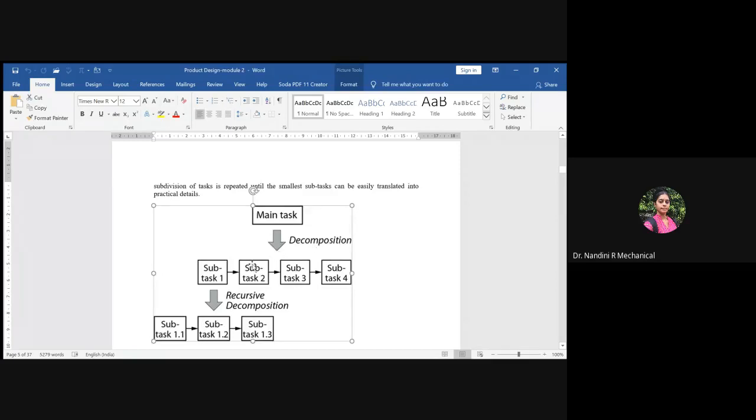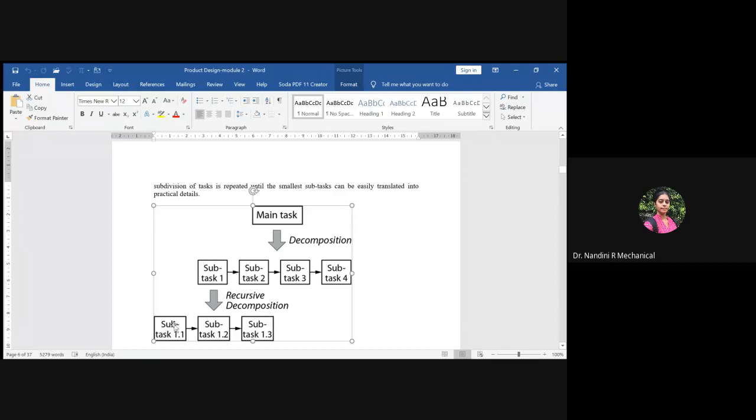Apart from that, you should know one more term called recursive decomposition. This happens if the project is huge and every objective is huge, so that even the subtask could not be carried out with the assigned team. It is not like subtask 1 will be carried out by a single person. They'll have a group of 5 or 10 people working on each subtask. Even if the subtask is too huge to carry out, it has to be again segregated or again decomposed. That decomposition you call recursive decomposition.